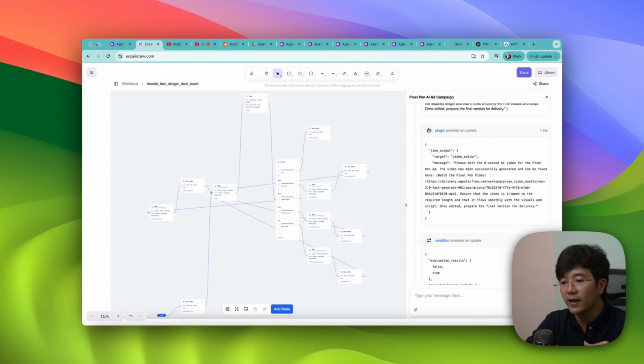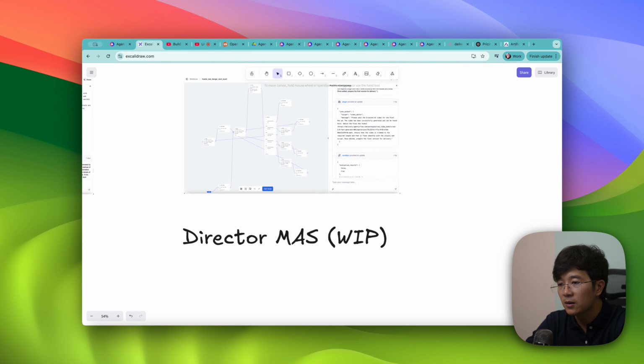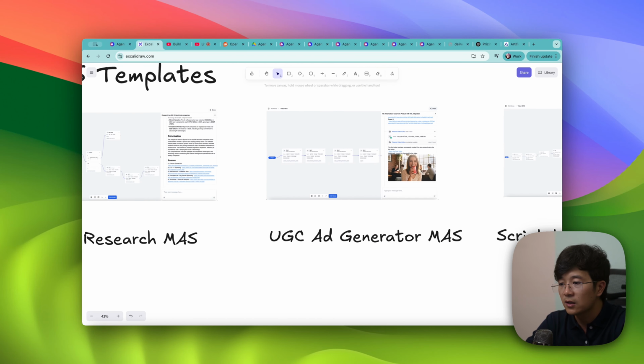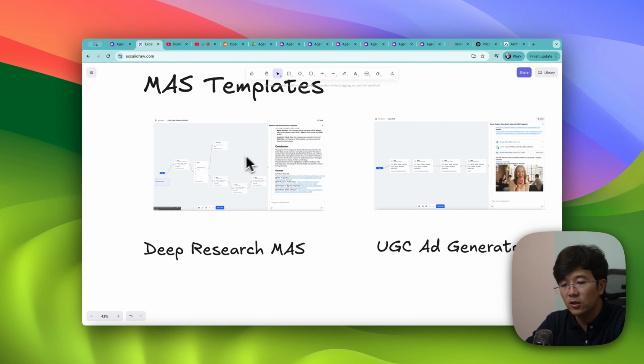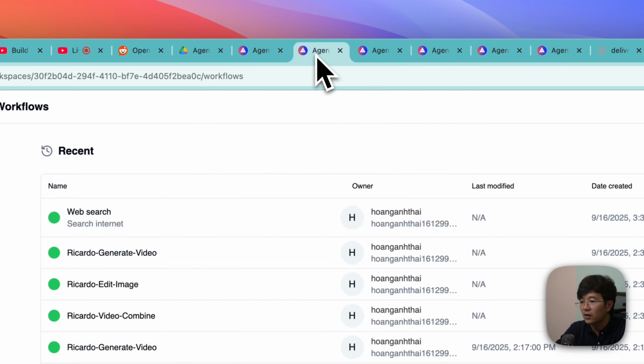This one is kind of like an interactive loop where you can continuously add your command and iterate on that. This is something we are currently working on in progress, but I'm happy to show everyone as well. For deep research, we already demoed last week, so I will not repeat that. I will go on this one, the UGC Art Generator on the MES side. Okay, let me go through that.